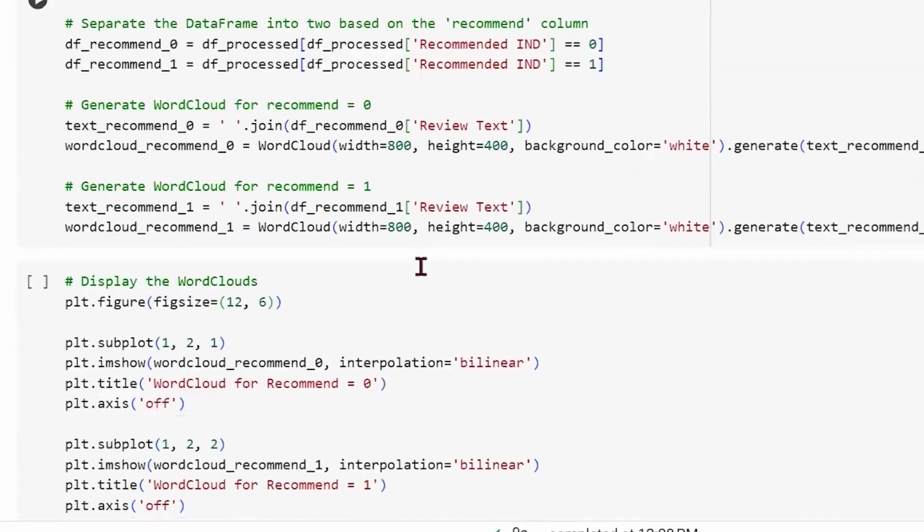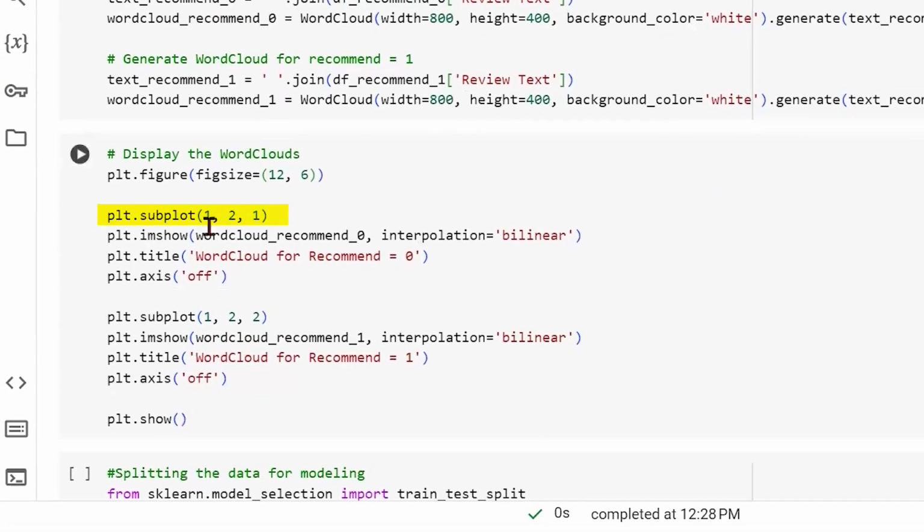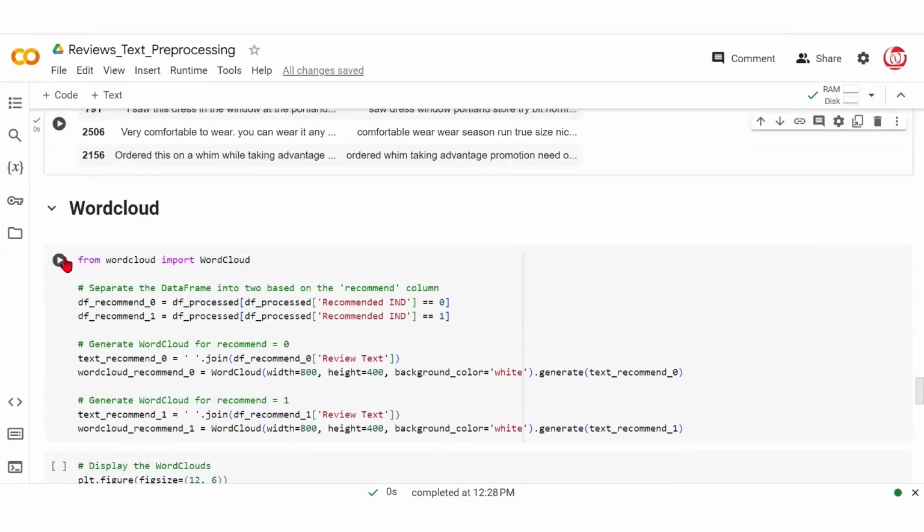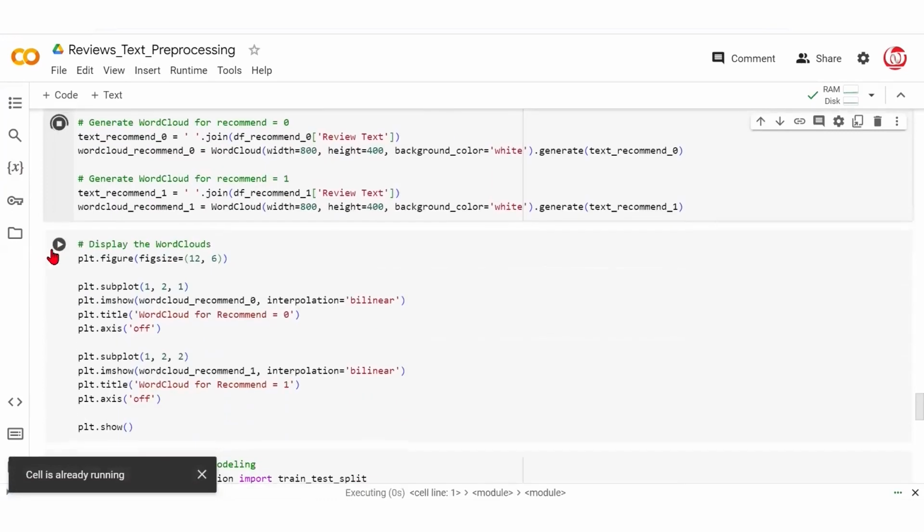We're just trying to put them side by side using matplotlib's plt.subplot. So first would be the word cloud for recommendation 0. We don't want any axes there because it's just a word cloud. We don't want X or Y ticks. And the same is the case for the recommendation status 1. Let's run both the lines of code and see what the outcome is like.